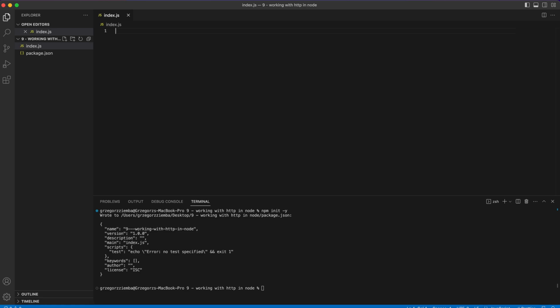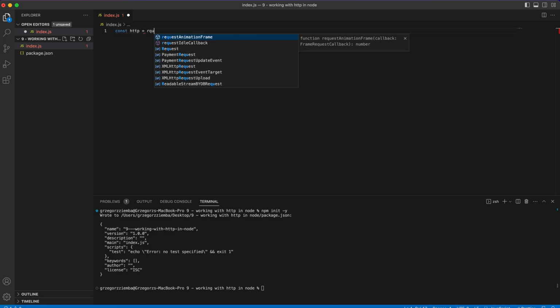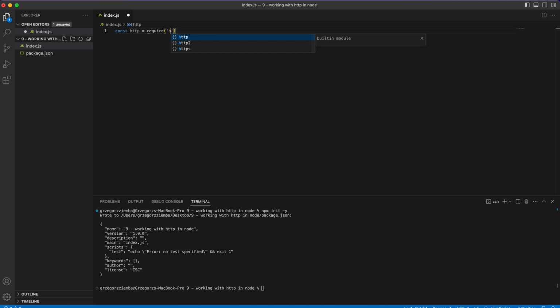And to use the server, we need to first of all import some module. And to do that, http equals require, and we'll need to require http. As you can see, it's a built-in module inside our Node.js application.